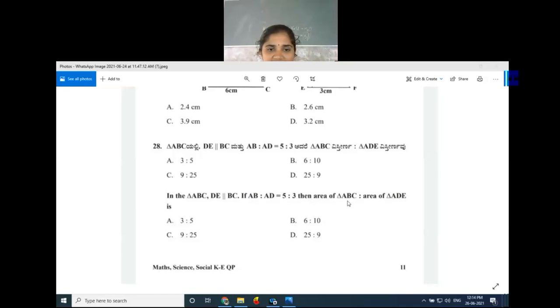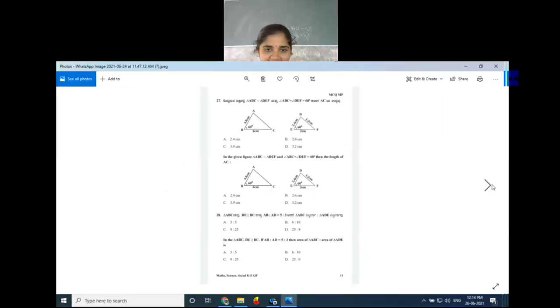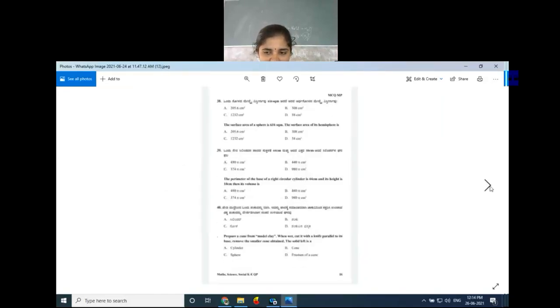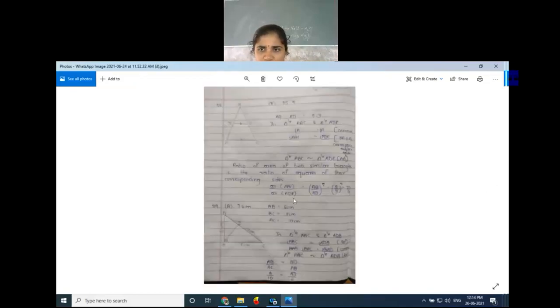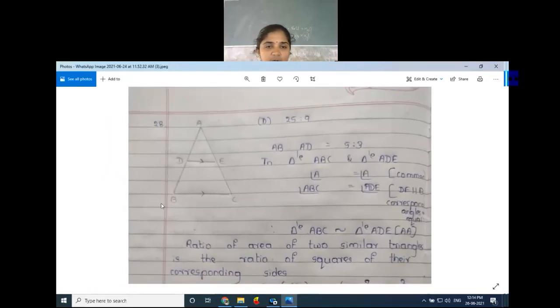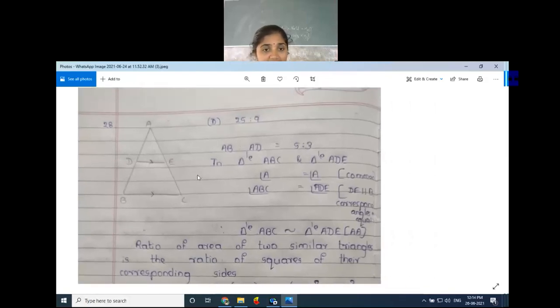Next, the 30th question. The sides of some triangles are given below. Identify which does not form a right triangle. All four options are measurements of triangles, but we have to observe which does not form a right triangle. How to identify a right triangle?